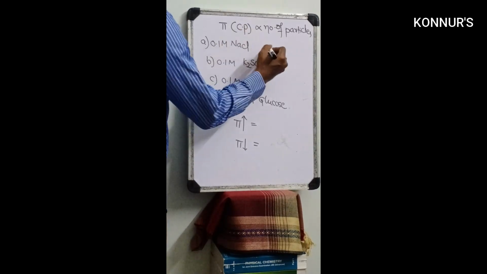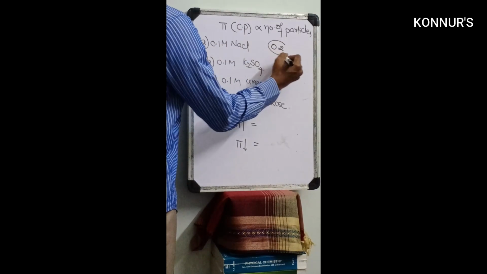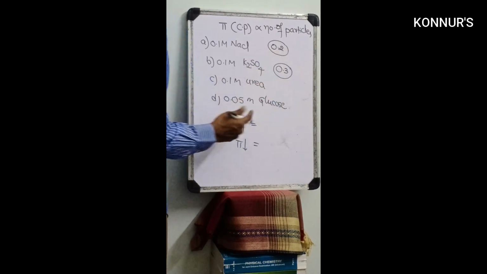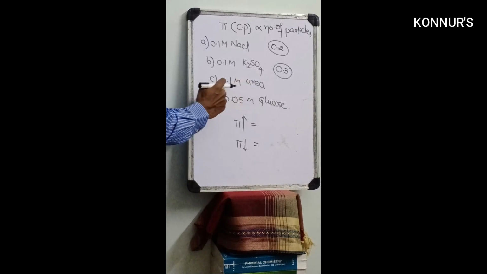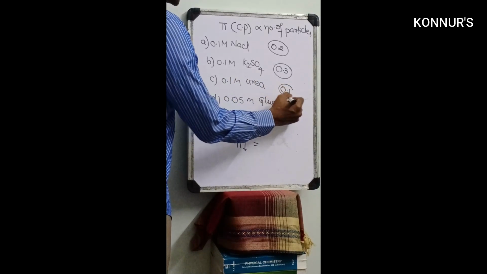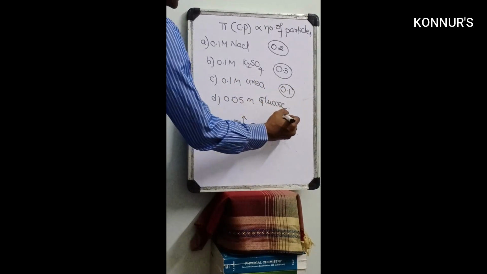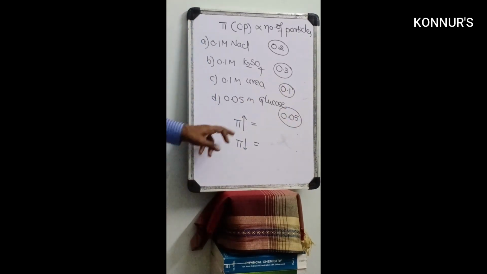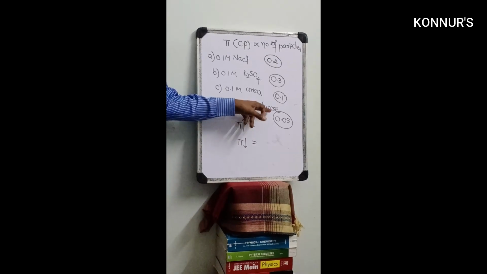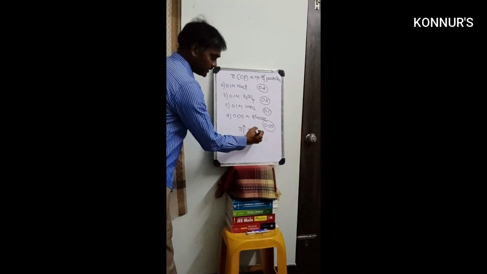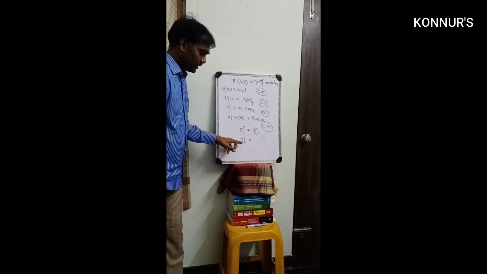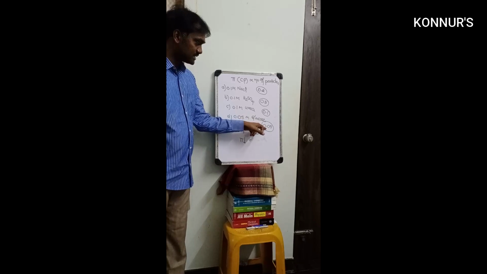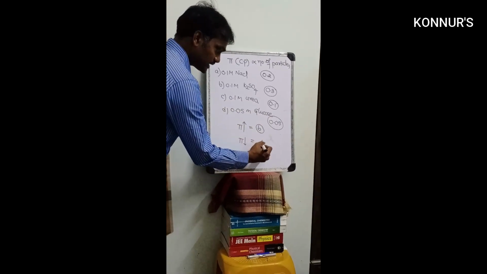Here 2 particles, so the concentration is 0.2. Here 3 particles, the concentration is 0.3. Here urea is not dissociated, so that is 0.1. Glucose is also not dissociated, that is 0.05. So pi is more means more number of particles. Where is the most number of particles? That is B, so that is your answer. Least pi means least number of particles. Where? That is 0.05, so that is D.